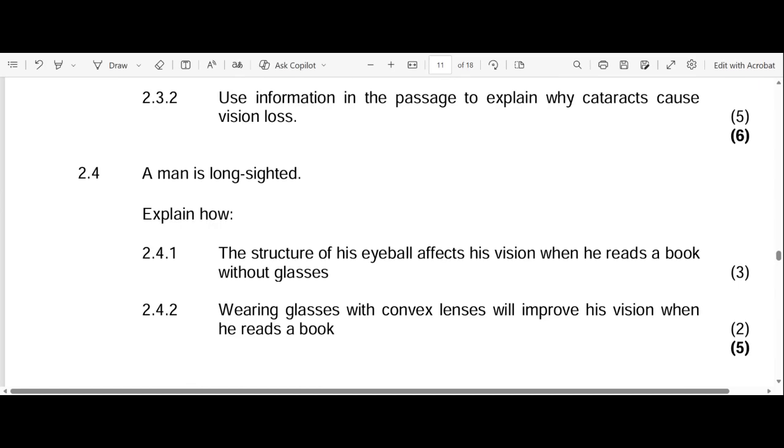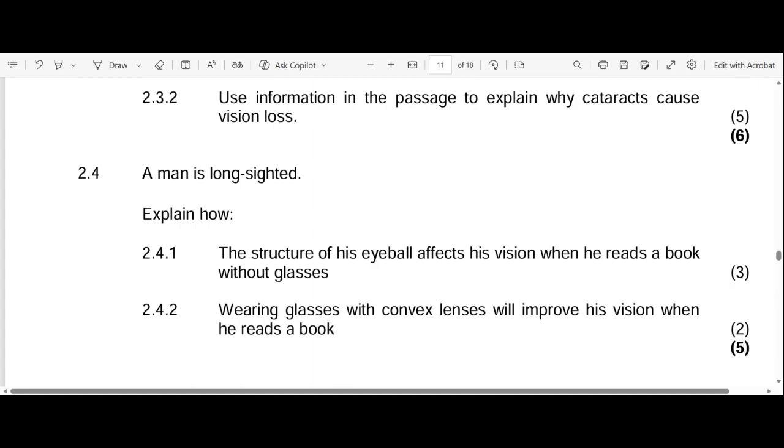Let's go to 2.4. So 2.4.1. Okay, 2.4 states that a man is long-sighted. So we know what long-sightedness is, right? Or hyperopia. So hyperopia or long-sightedness is when you see things that are far, right? But you can't see things that are close to you, or things that are less than 6 meters.